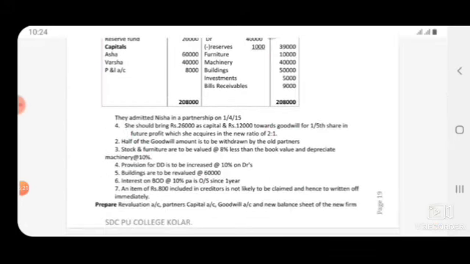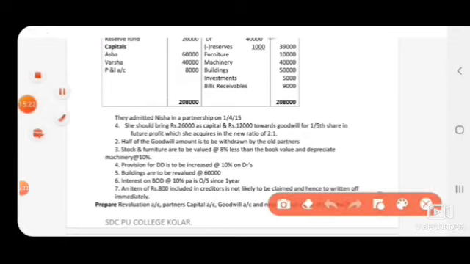Now, additional information. They admitted Nisha in the partnership on 1/4/2015. So the new partner here is Nisha.